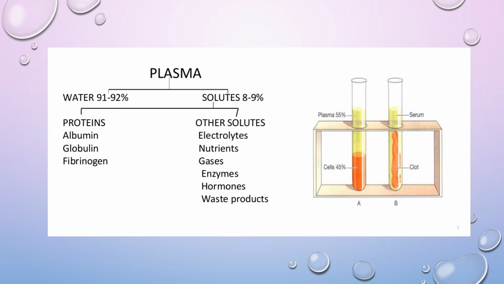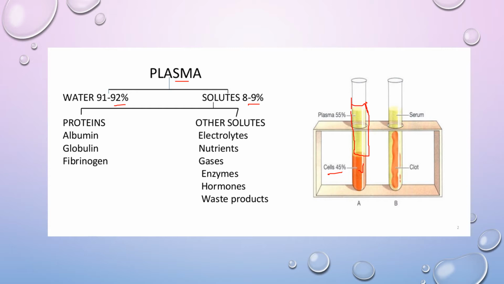So now the fluid part of the blood is plasma. If you see the vial here, the blood without the blood corpuscles is called plasma. So this surface part of the blood without the blood cells is called plasma. The plasma consists of 90% water and 10% solutes, that is 8 to 9% solutes. These solutes are again organic and inorganic compounds.